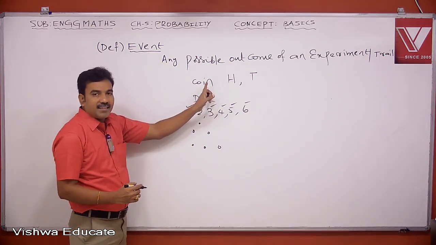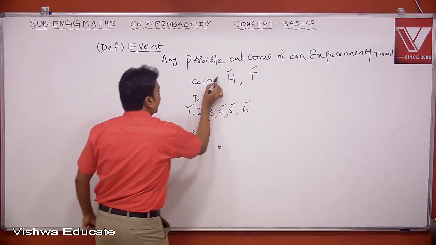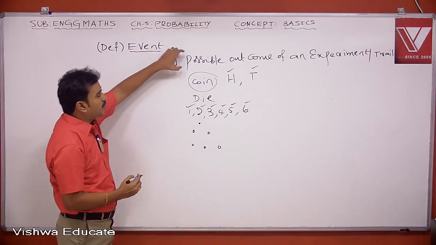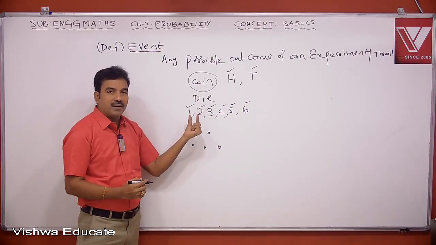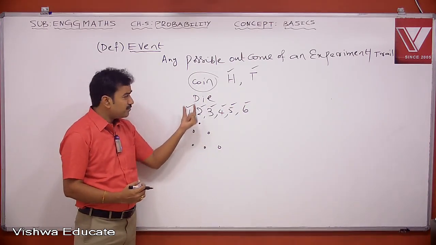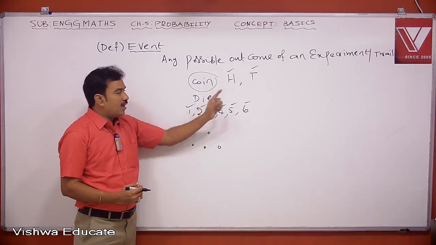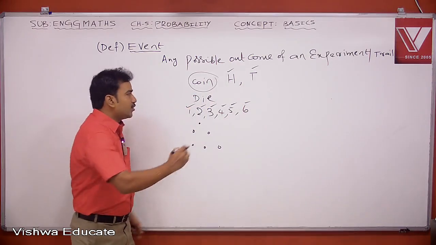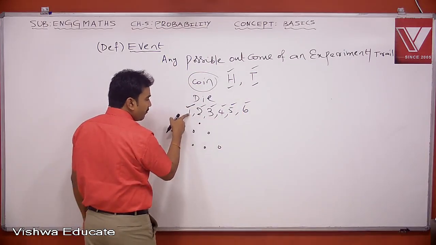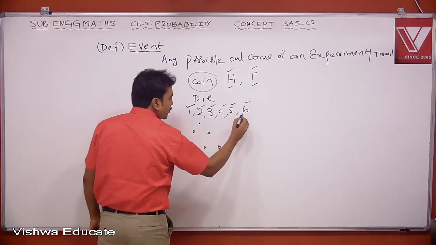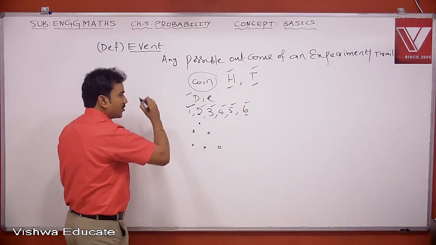So when you toss a coin exactly once, you may get either head or tail. So this is the possible outcome of tossing a coin. So basically what is an event? Any possible outcome of an experiment is called an event. The best examples are coin and die. In almost all possible cases, we use coin and die. So first, when a coin is tossed, the possible outcomes are either head or tail. This is one possible event, and this is another event. When you roll a die, you may get either face 1 or 2 or 3 and so on up to 6. Therefore all these are possible outcomes when you roll a die exactly once.